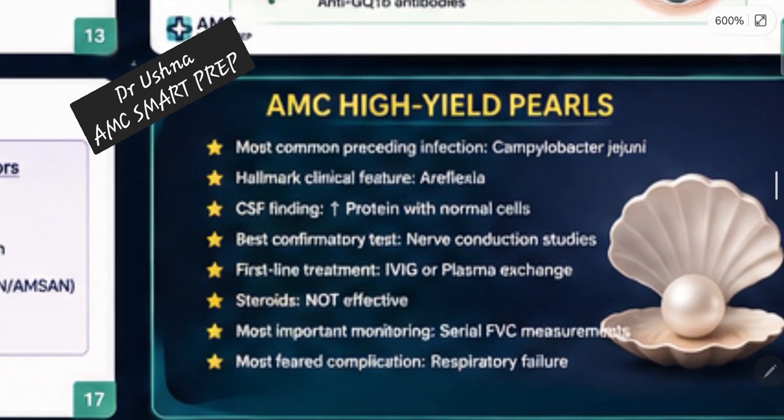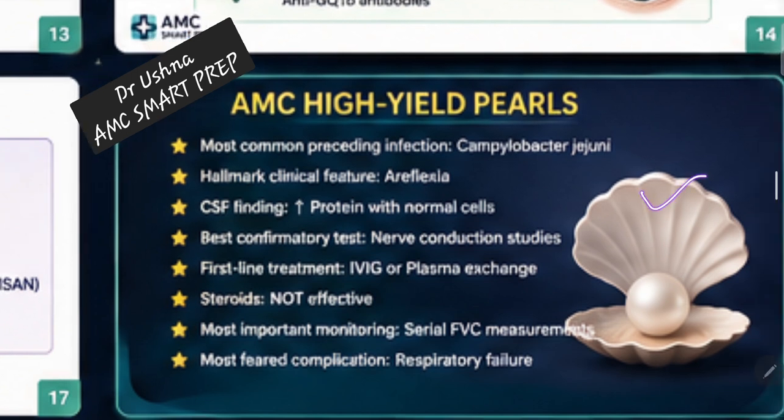Then these are the high yield pearls. These are the take home message. These are the nutshells you have to remember. And these are very beautiful pearls that are shown in the picture. So just remember, the most common preceding infection is Campylobacter jejuni, a very, very important one. You have to remember this organism. Sometimes they ask this organism as well. This is the organism which is the culprit for causing your GBS patient.